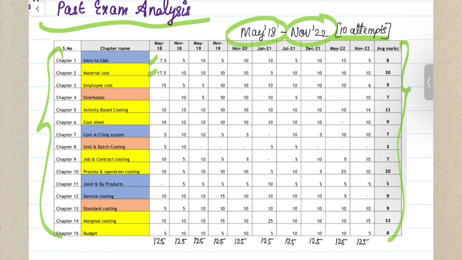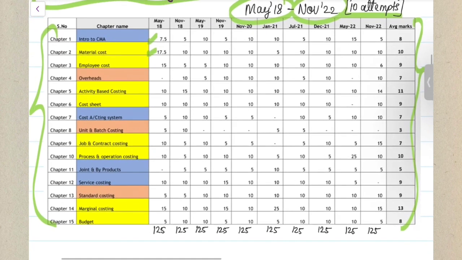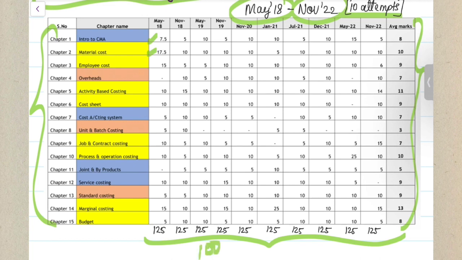So kindly take a screenshot of this page and take the maximum benefit out of it when you're sitting to study. Also, here I have shown that the total marks are 125 in each attempt, because 25 marks you get as optional and you have to attempt around 100 marks in the examination.